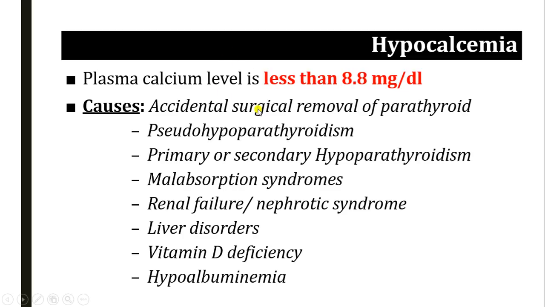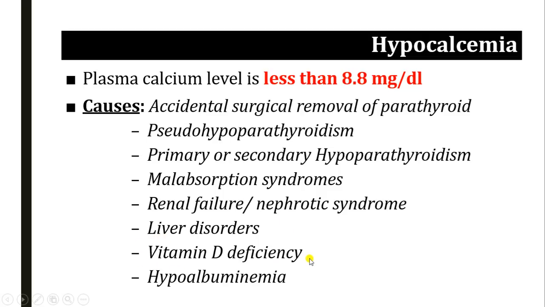The causes are accidental surgical removal of the parathyroid resulting in decreased PTH, pseudohypoparathyroidism, primary or secondary hypoparathyroidism, malabsorption syndrome with decreased calcium absorption, renal failure and nephrotic syndrome in which renal reabsorption of calcium is decreased, and liver or renal disorders in which the function or activation of vitamin D is affected.